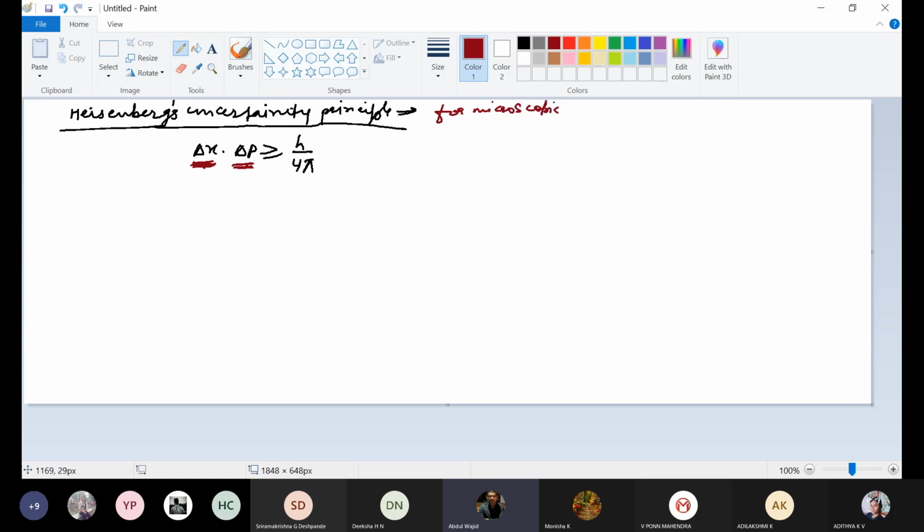I'll let you know why for microscopic objects only. Not for macroscopic objects, not for daily life objects, not for an elephant or car, etc. So how will you write the Heisenberg uncertainty principle statement: change in position and change in momentum of a microscopic particle can't be determined simultaneously with certainty. That is, del x into del p is greater than or equal to h upon 4 pi. Del p is m del c, mass into change in velocity. So in place of del p, we can write m del c also.